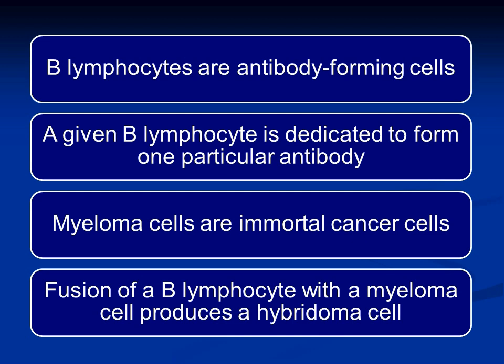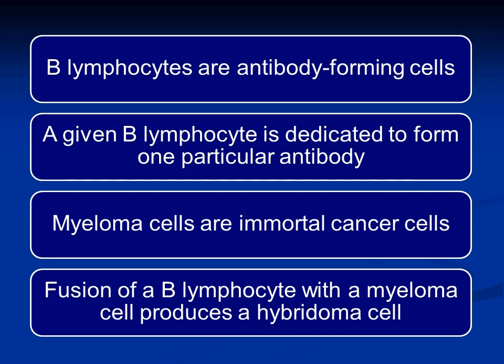As we have seen, the B lymphocytes are antibody forming cells. They synthesize antibodies. And a given B lymphocyte can synthesize only one particular antibody. The myeloma cells are cancer cells. And like other cancer cells, they are immortal cells. All the cancer cells are immortal cells. So myeloma cells are immortal.